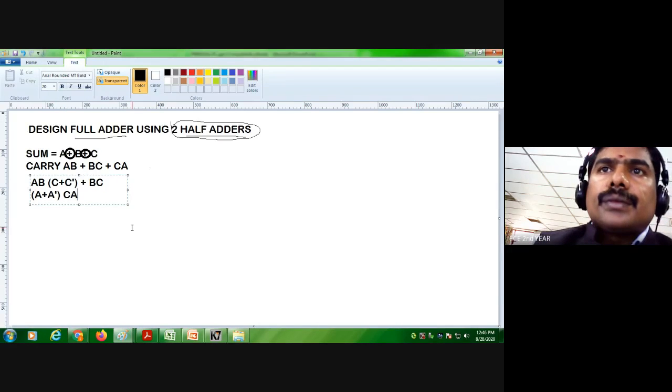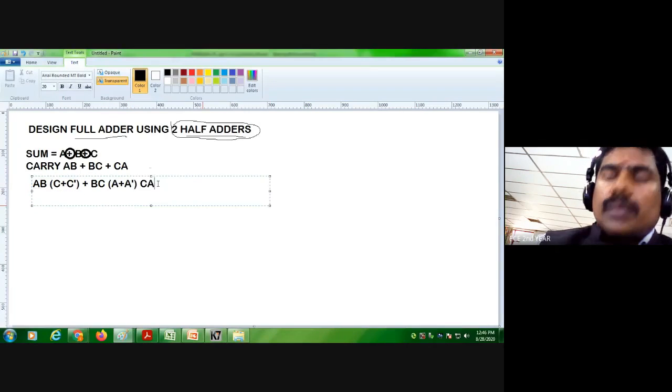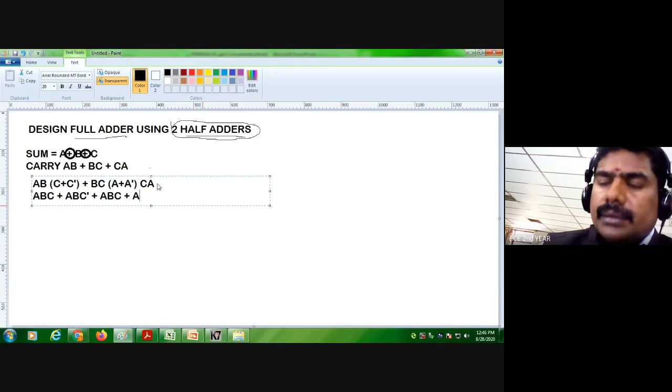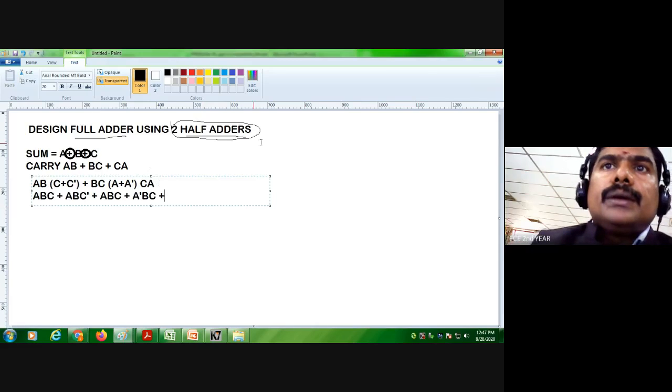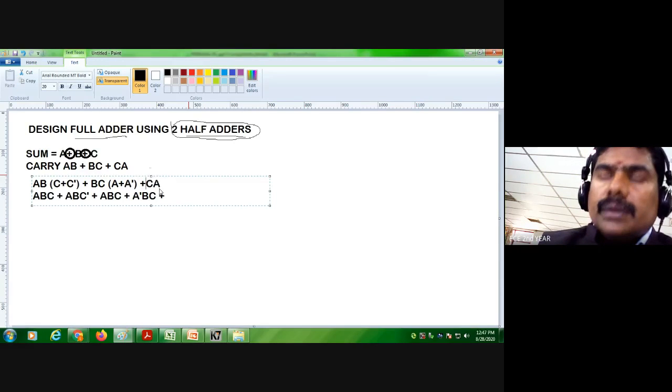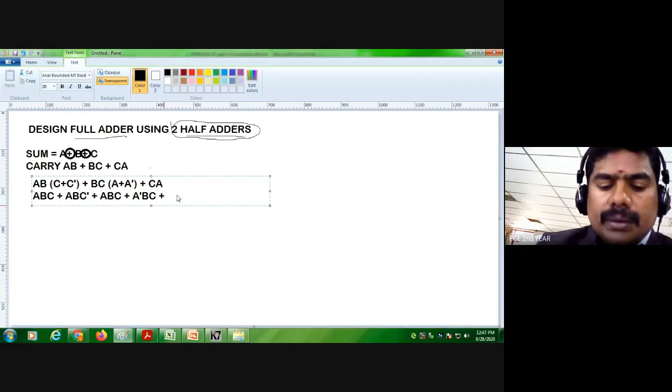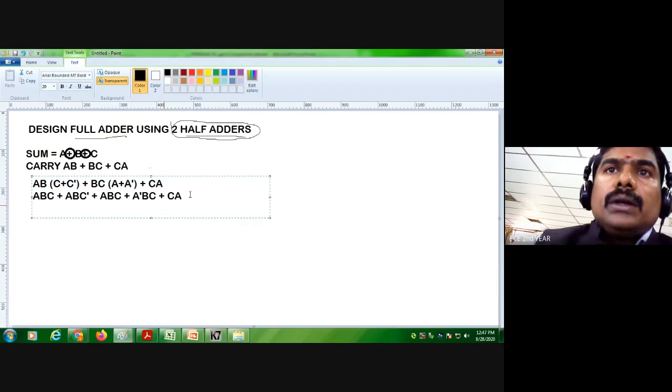Plus CA. Write ABC plus ABC dash plus ABC plus A dash BC. Right, so what are the terms common? Here we have two ABC, so one can be eliminated.